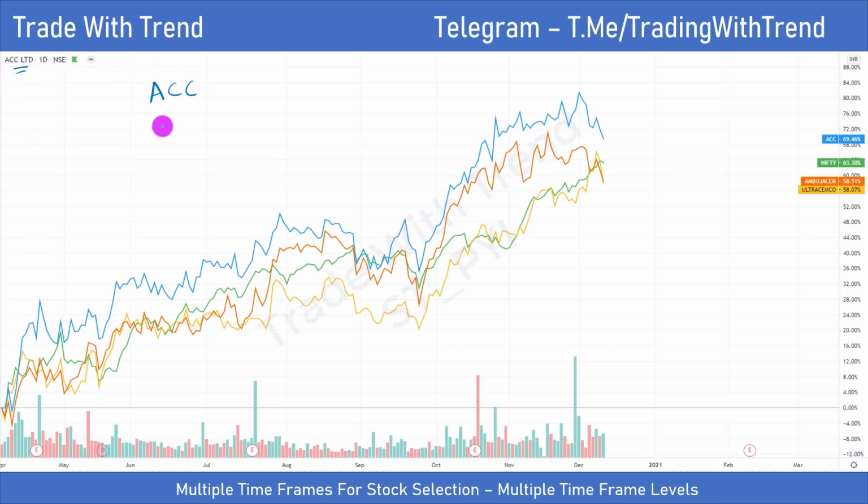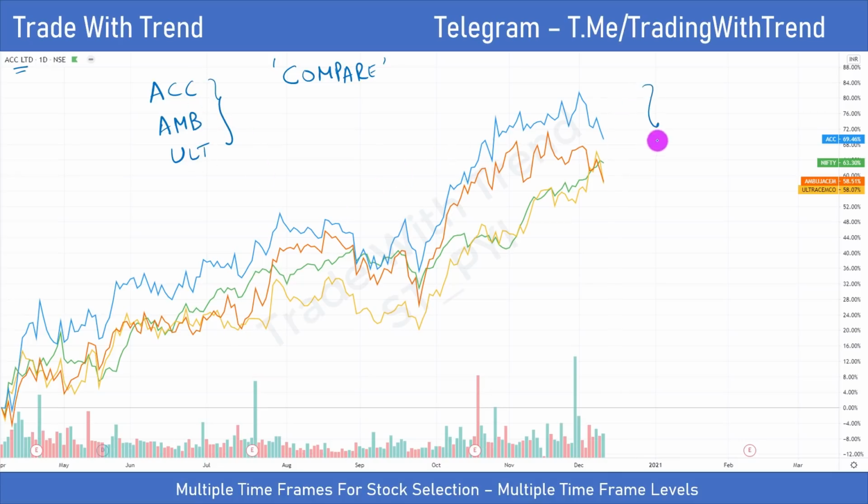So in this section, let me explain why in the cement sector I have only selected ACC. My watch list is of ACC, Ambuja Cements and Ultratech Cement. These are the three largest cement players, and since I prefer large cap trading, that is why I have only these three stocks in my watch list. If you go to tradingview.com, you will get a compare indicator. This will be right next to the time frame. Just click on it and, from the same sector, enter the stock names, and you will get a chart like this.